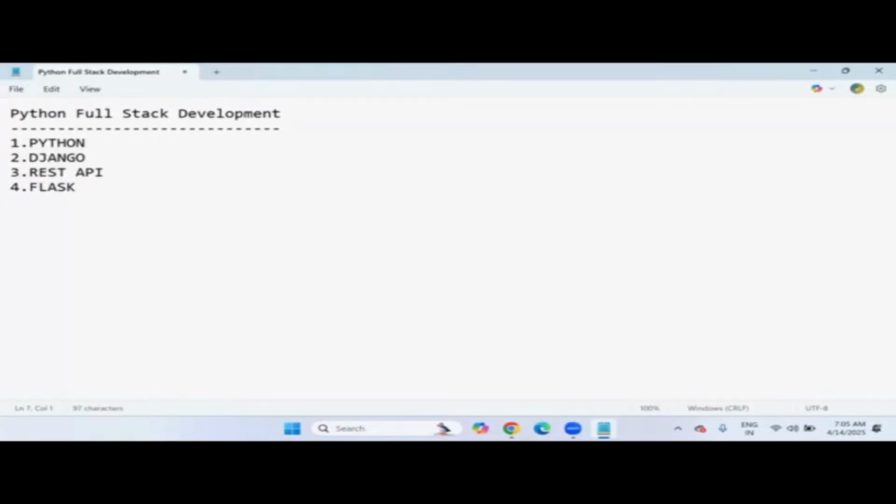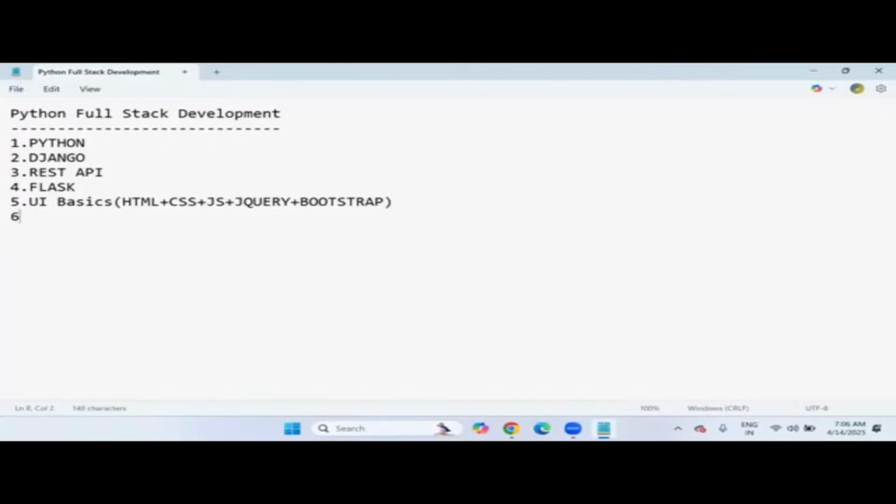Along with these frameworks, you must and should be aware of UI basics, meaning user interfaces, like HTML plus CSS plus JavaScript, and then jQuery and then Bootstrap.